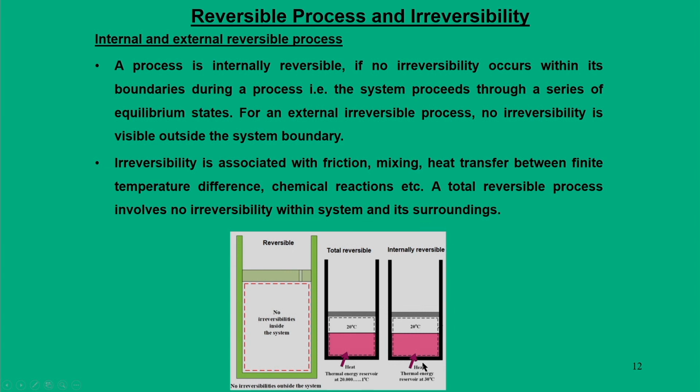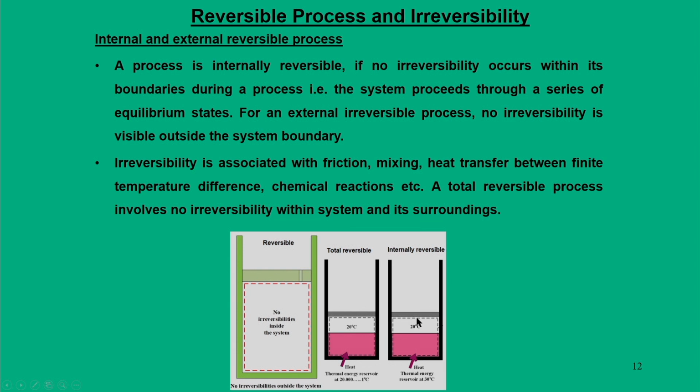But the other way we can view this concept is that we have a thermal reservoir at 30 degrees centigrade, and from that reservoir we are taking heat to this piston cylinder device or gas. When that heat goes into the system, to the gas, the piston tries to move slowly.